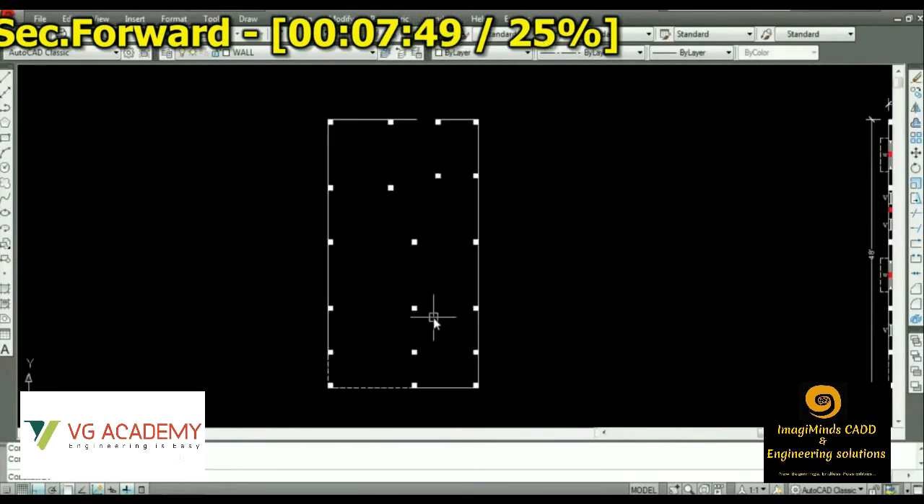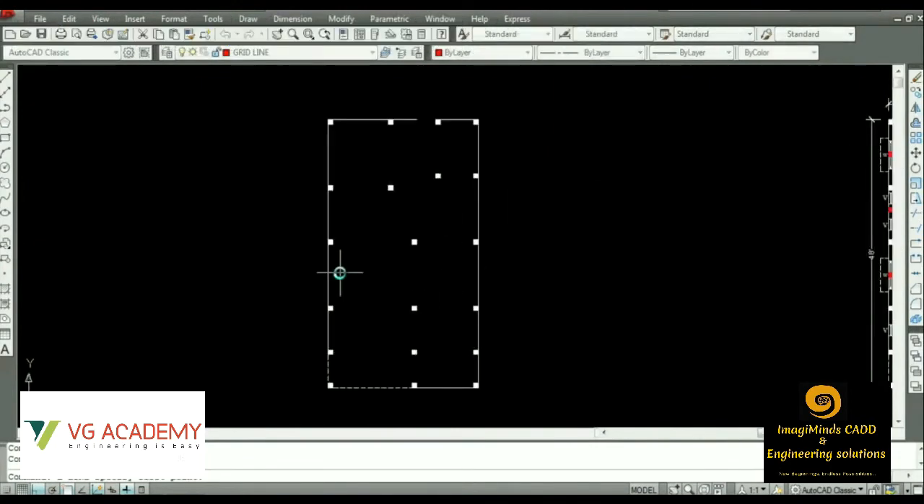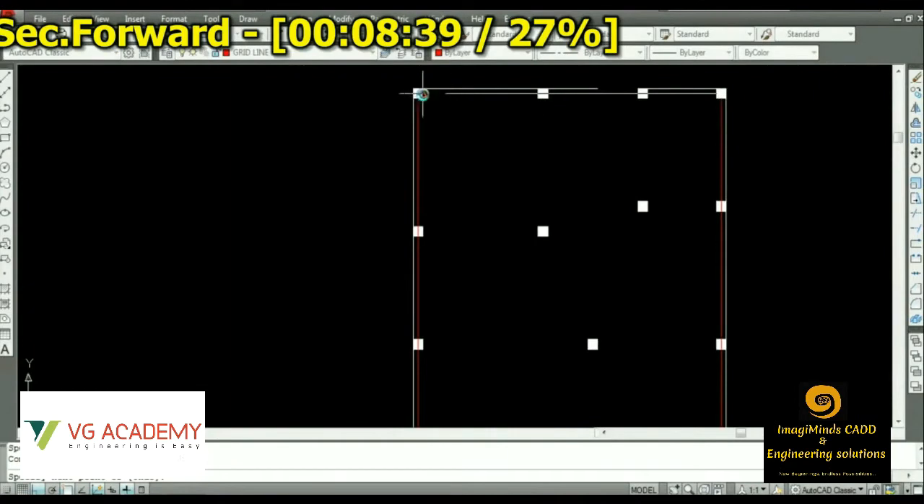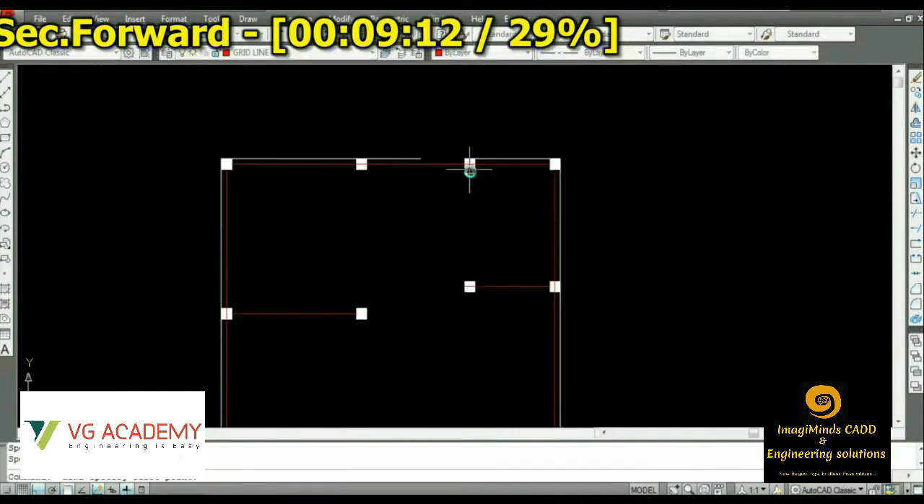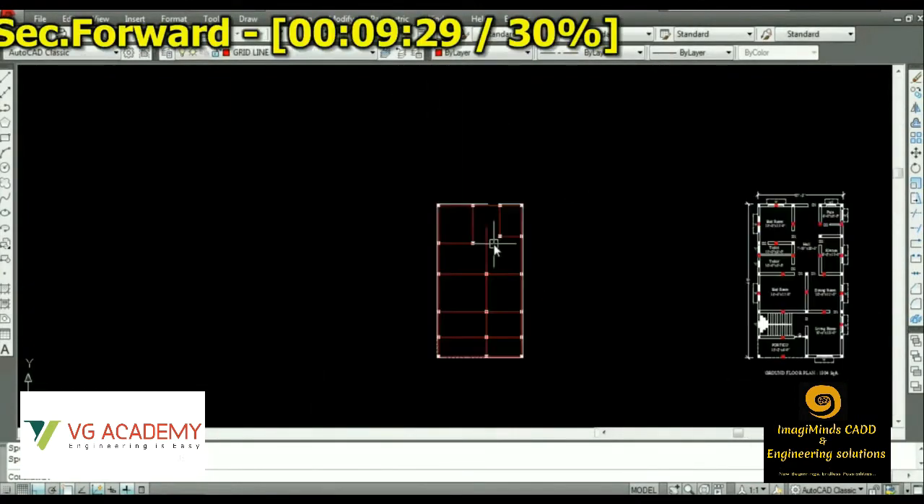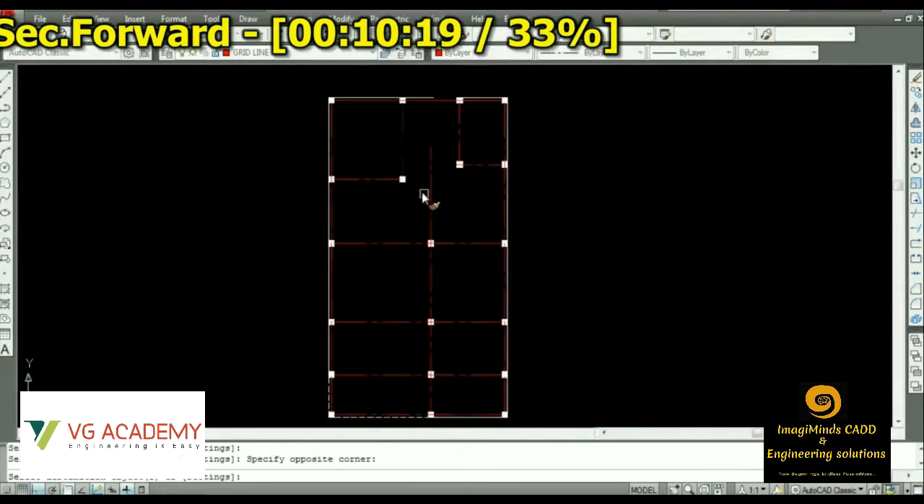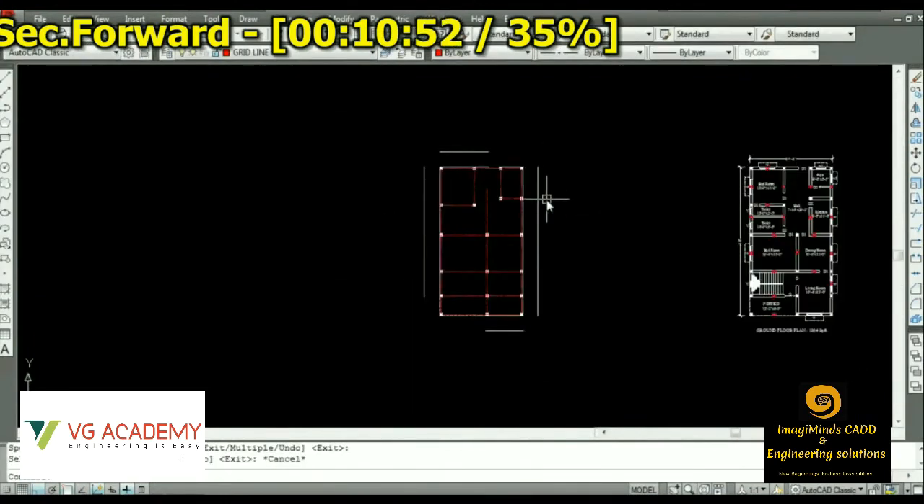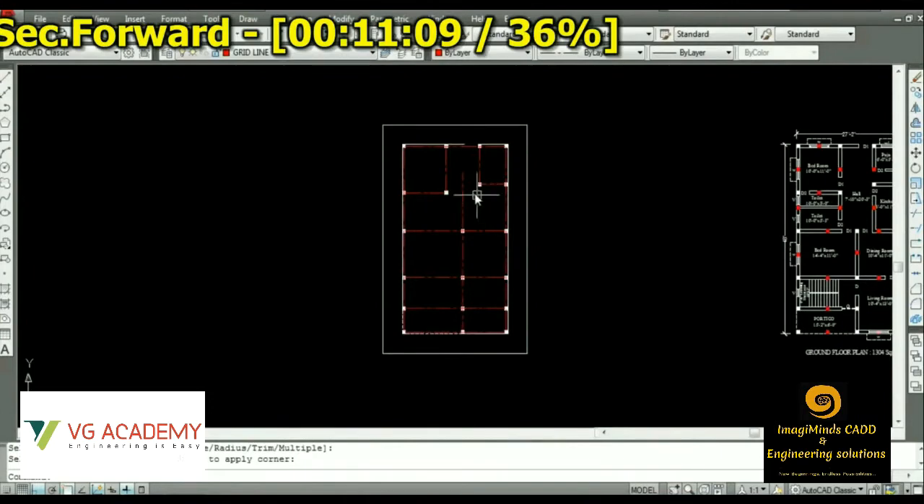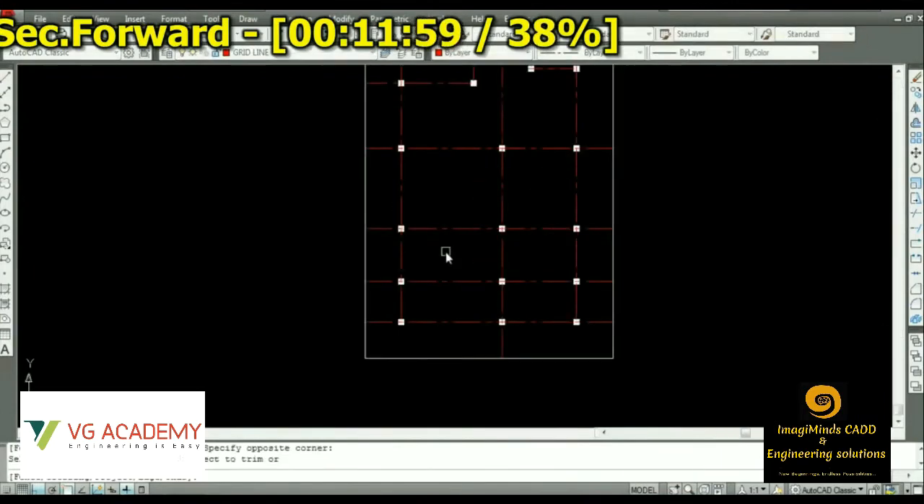First of all, we'll be selecting only the columns. Only the columns will be visible on the screen. Then we'll be creating the center line drawing. This is the center line drawing going on. Then we'll be creating different bubbles for giving grid numbers.